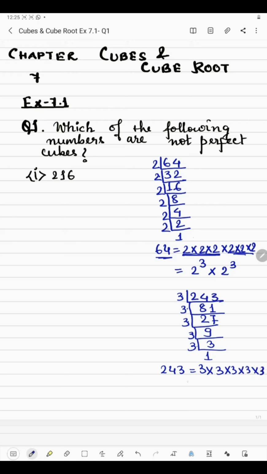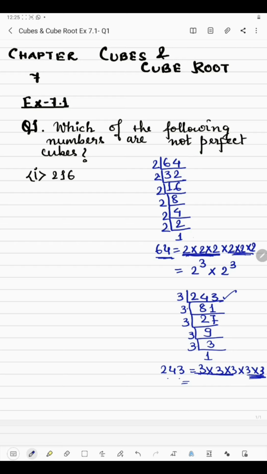Okay, so what we can see here, that in the above factorization, which is missing? One 3 is missing, because these 3's make a triplet, and here one more 3 is required to make a triplet. So that means this 243 is not a perfect cube. So here we can see that in case of 64 the factors are in triplets, so 64 is a perfect cube number. But in 243 we can see that one 3 is missing in the triplet, so 243 is not a perfect cube number.